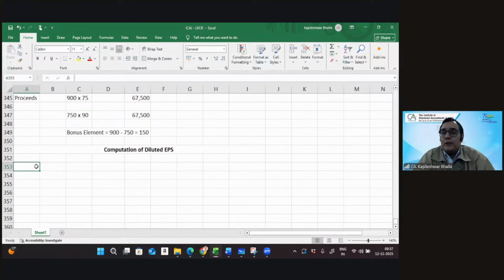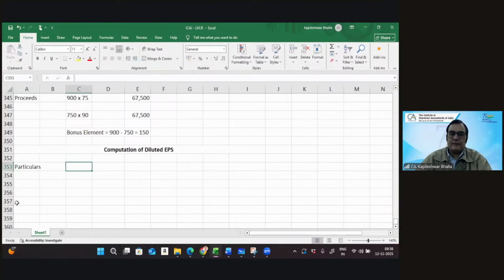I always tell people on a lighter side that calculating diluted EPS on the basis of ranking is like giving an injection to someone. You first insert the injection, he gets a pain. He says, I'm feeling pain. You put more pain to him. So the order of the ranking is going to give a lot of dilution, because the idea is to get the highest dilution possible. So let's make the columns.